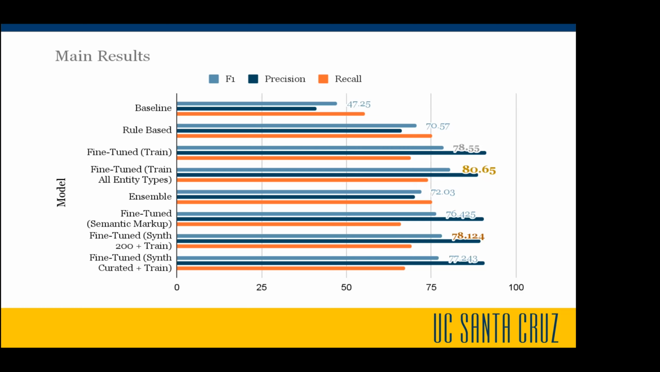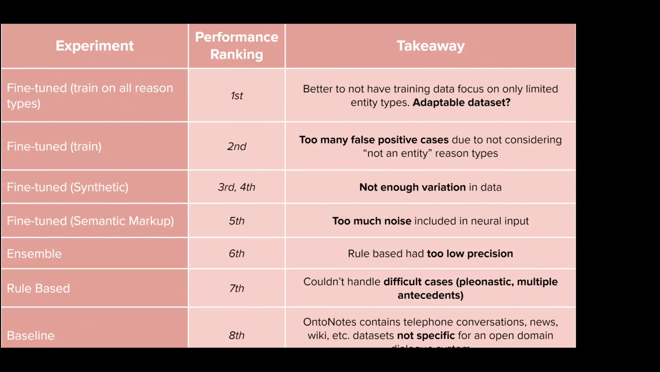And if you go into the next slide, we actually rank each of these by performance ranking. So we have the first one, which is the fine-tuned trained on all entity types. And so I'm going to now go into our takeaways for each of these and our main conclusions.